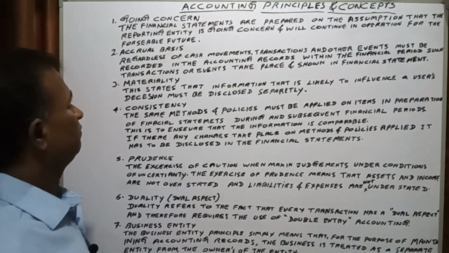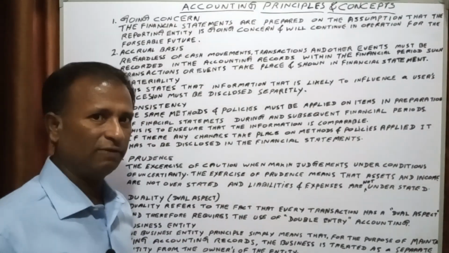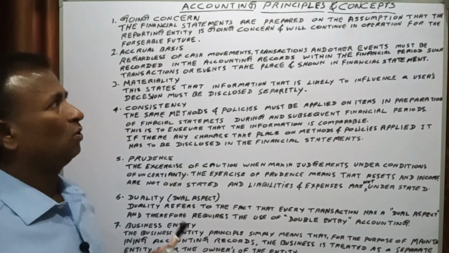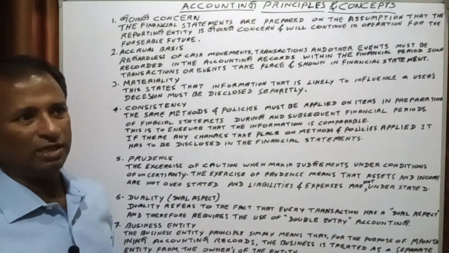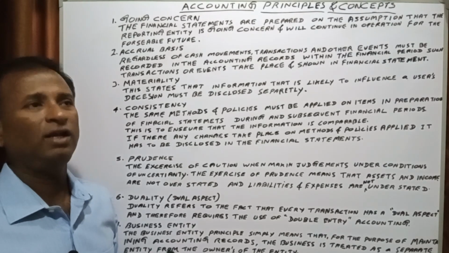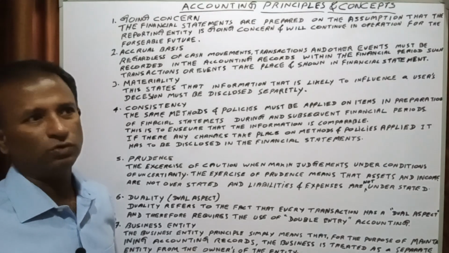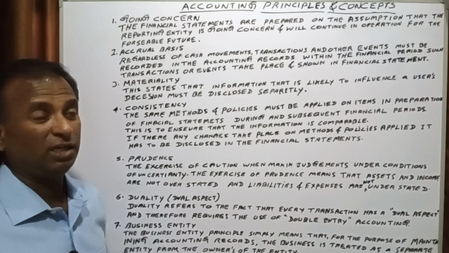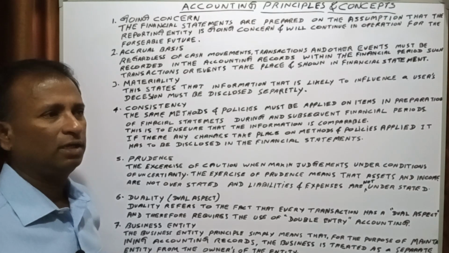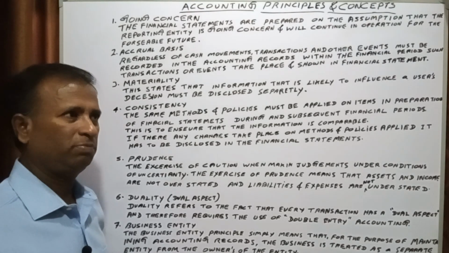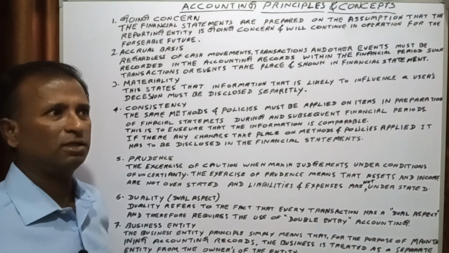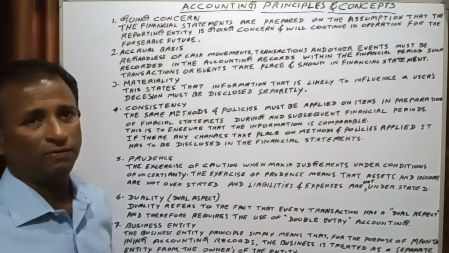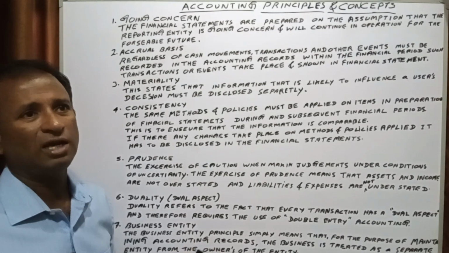That means we are preparing the financial statement on the assumption that our business will continue for the foreseeable future. I mean, indefinitely. Most people start the business indefinitely because they don't have a time period.